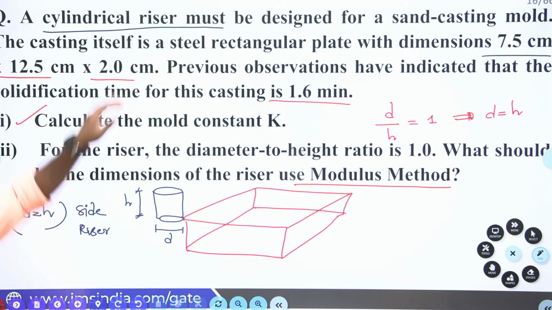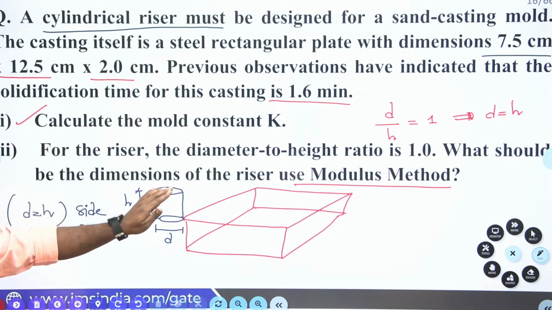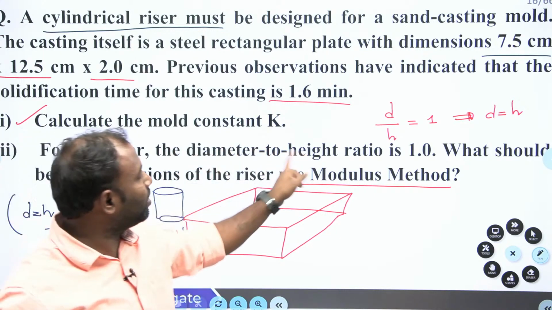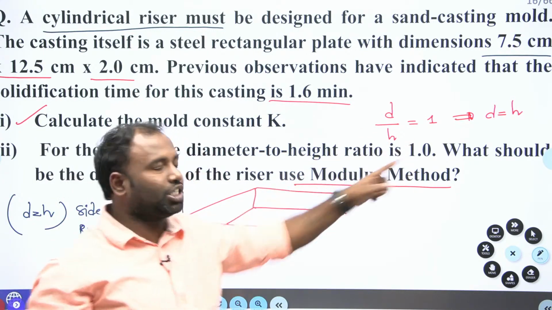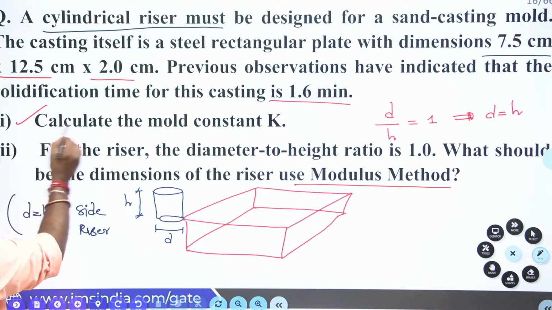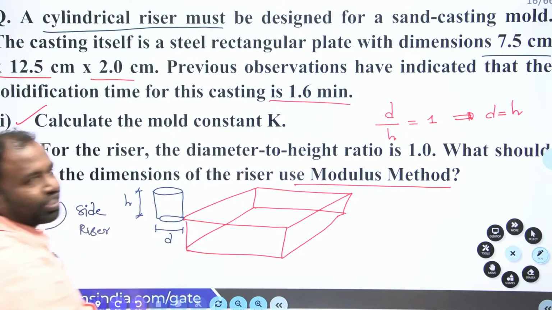Clear, everybody? For a given casting, you are supposed to design your cylindrical riser with a diameter to height ratio equal to 1, that is, height equal to diameter. Understood, guys? Now let us go for calculating the first part: calculate the mold constant.